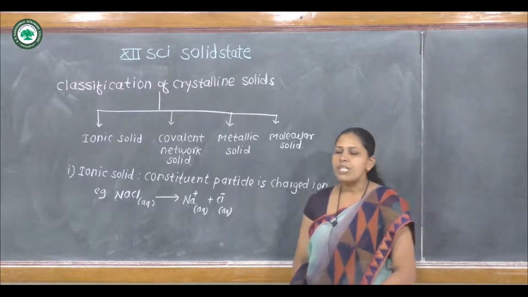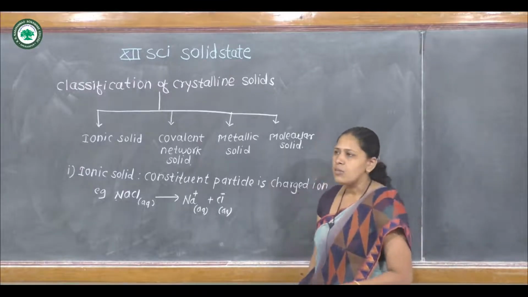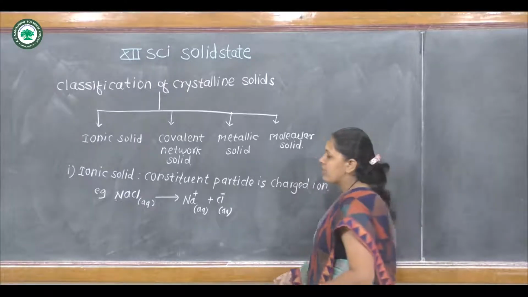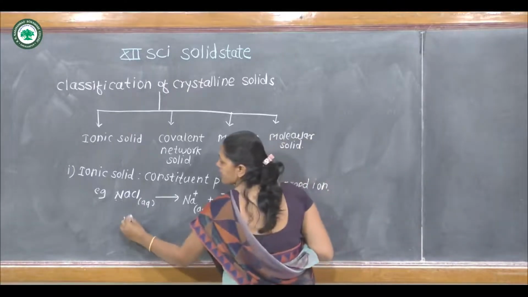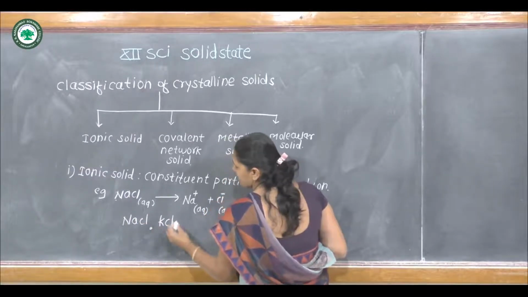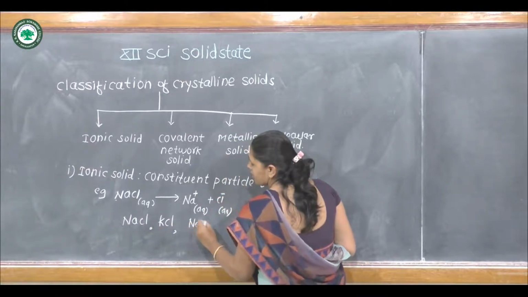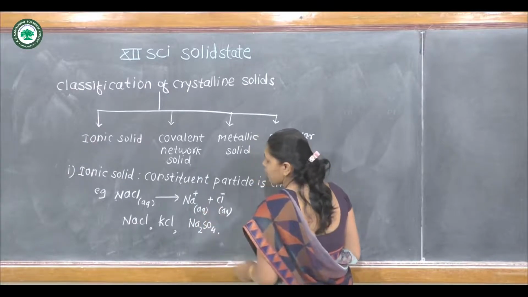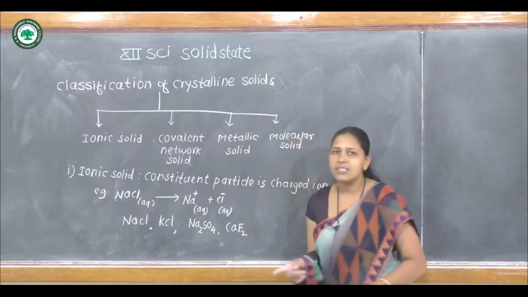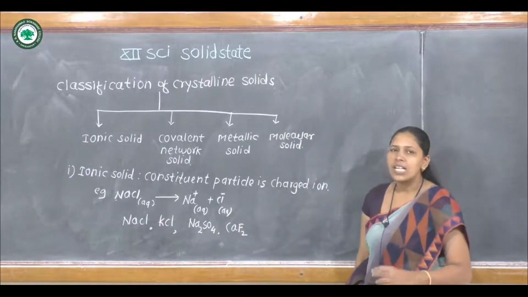Examples of ionic solid: NaCl, KCl, sodium sulfate, Na2SO4, calcium fluoride are the examples of ionic solid.